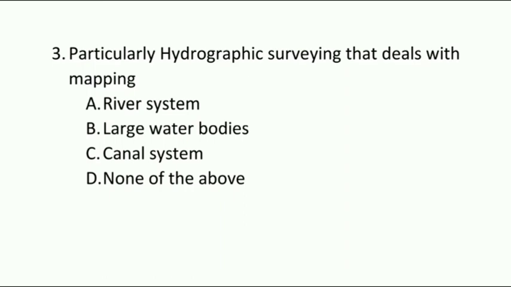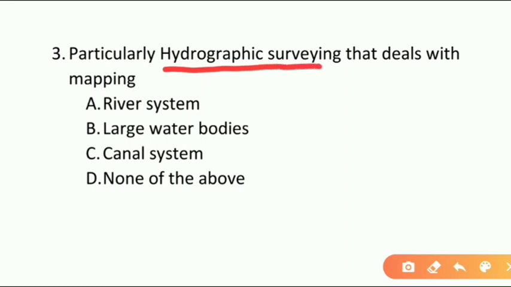And we are going to the third question. Particularly hydrographic surveying that deals with mapping. That means hydro, here itself defines the hydro. Hydro means water. So options: A river system, B large water bodies, C canal system, D none of the above. And the third one, the correct answer is large water bodies.